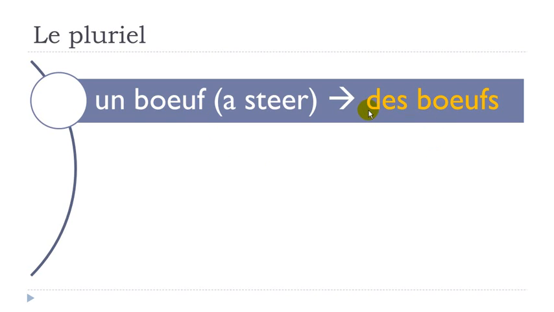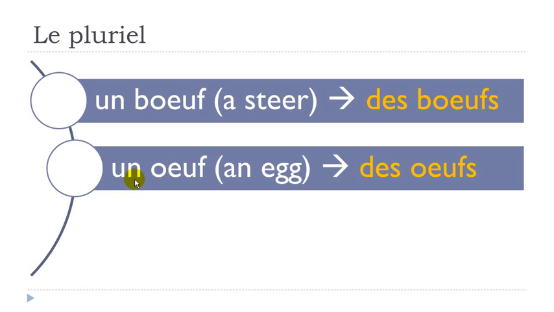We'll take this one, un bœuf. At the plural, you write it like we saw previously, so you just add this S, but then the pronunciation changes quite a lot because you get des bœufs. All right, un bœuf, des bœufs. Then un œuf, des œufs. And we'll make the liaison here to make it sound more beautiful. Des œufs. Un œuf, des œufs.